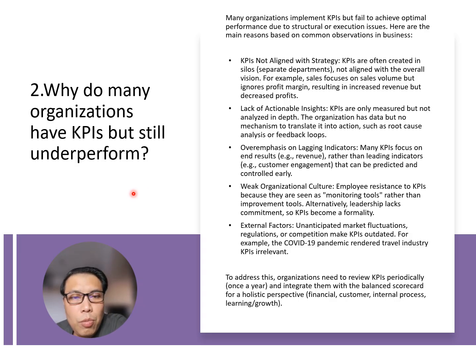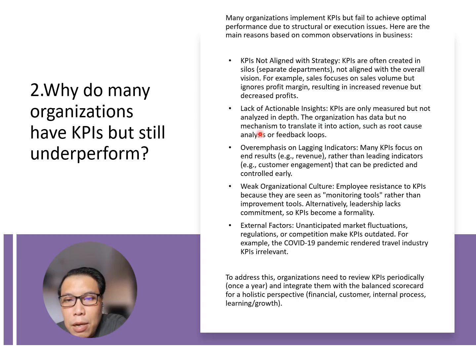And the second question, why do many organizations have KPIs but still underperform? There are a few different reasons. The first one, KPIs are not aligned with strategy. KPIs are often created in silos, by separate departments, not aligned with the overall vision. For example, sales is focused on sales volume but ignores profit margin, resulting in increased revenue but decreased profit. Usually each department has its own KPIs, so there is a conflict of interest between one department and the others.